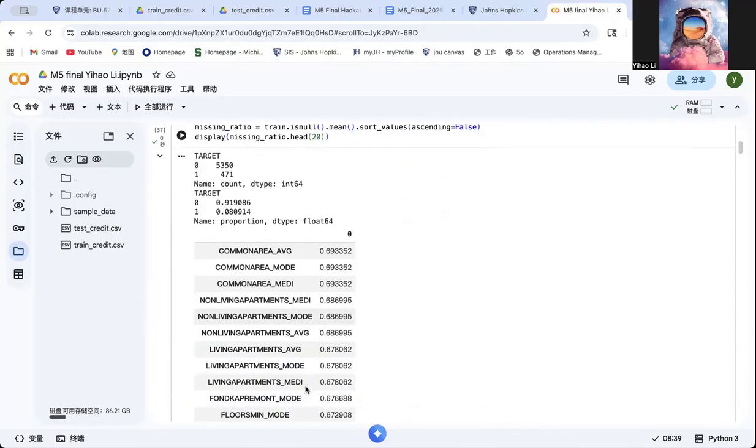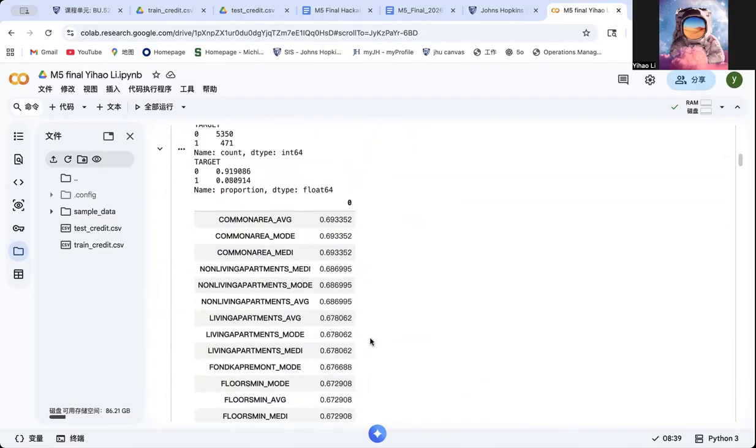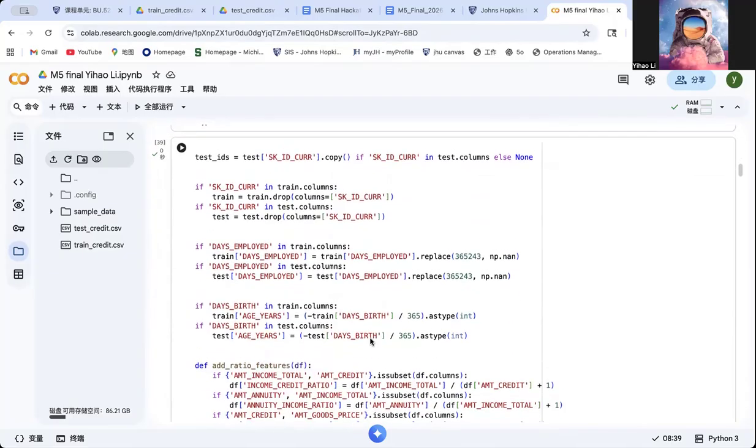Okay, so let's go through the preprocessing. I removed the SK_ID_CURR column because it is simply an applicant identifier and does not contain predictive information. Then I handled a known anomaly in the dataset. The variable DAYS_EMPLOYED contains the value 365243, which is actually used as a placeholder for missing values. So I replaced that value with NaN.